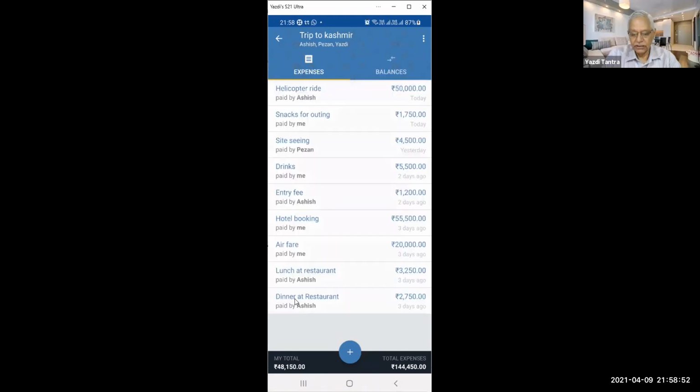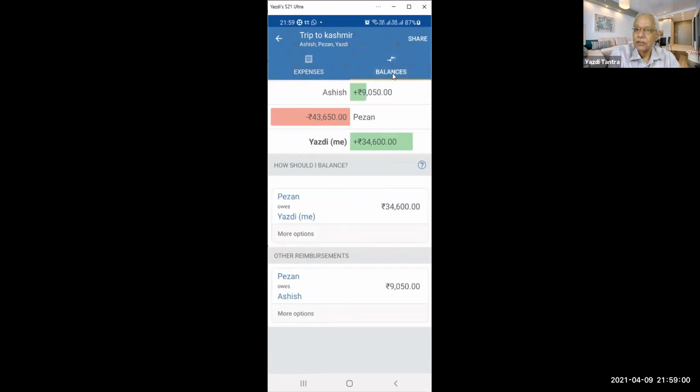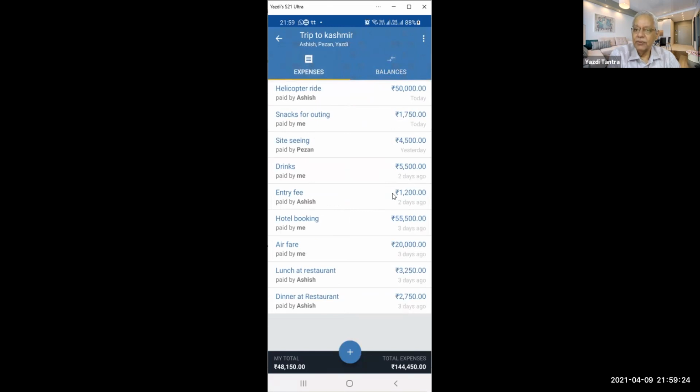Okay, so now Ashish has paid for the helicopter ride, 50,000. Now see, the entire thing changes. See the balances now. Ashish has to receive 9,000, Pezan has to pay 43,000, and I have to receive 34,000. So 34 I have to receive, Ashish has to receive 9, and 43 Pezan has to pay to two of us. Can you see how it changes dynamically? It changes instantly. So whenever any expenses are done by anyone, it takes place instantly.